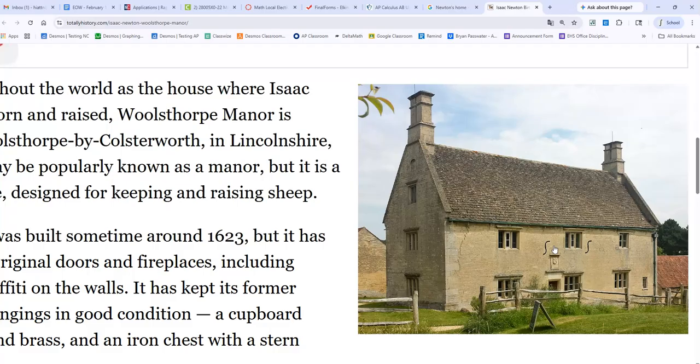One of the teachers had been there to visit, and he said he did most of his experiments in this one room in this house. This is where he, he's a genius. I guess it's like the movies. He's just kind of holed up. Probably didn't have a lot of social life so much. Just studying things and experimenting and all that. And you can go into that room. And the guy that was telling us about it, that was doing the calculus training, he said that he went in that one room and spent 4 hours in the one room, just looking at different things and thinking about the experiments he'd done.